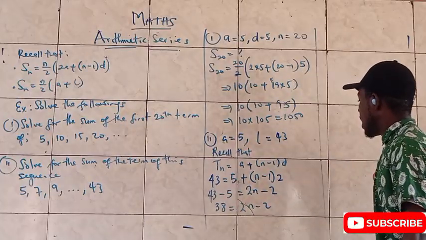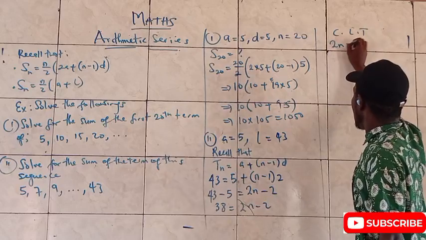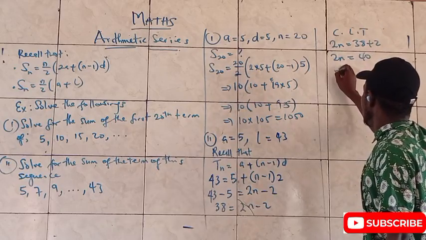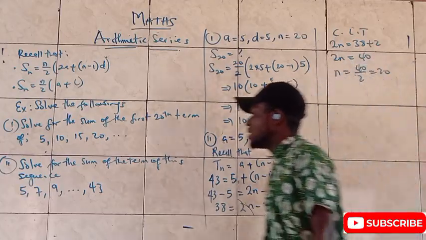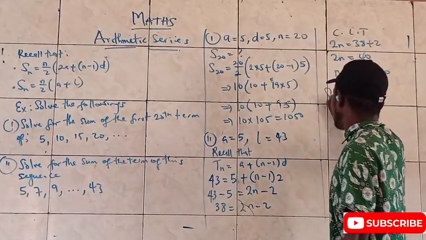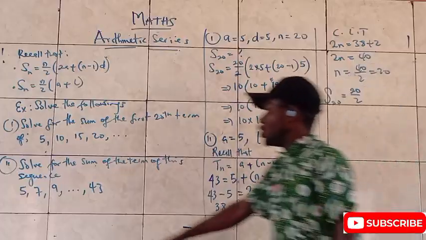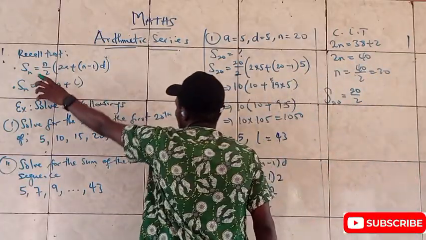And eventually, what will I have? I will collect like terms. It becomes 2n equals 38 plus 2. 2n equals 40. n equals 40 over 2, and that is 20. Meaning there are 20 terms in this progression. Having known that, I'll then go to say that my S20 is equal to 20 over 2, just like I have here.